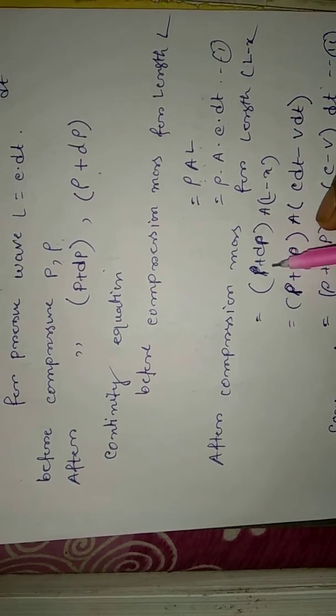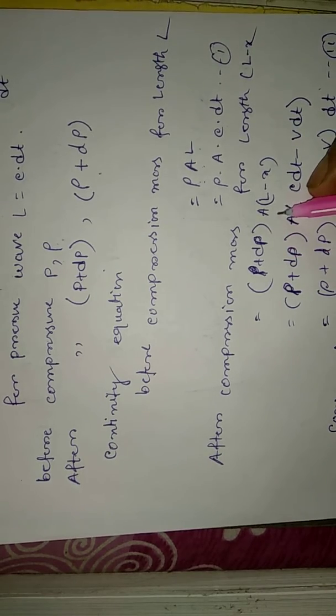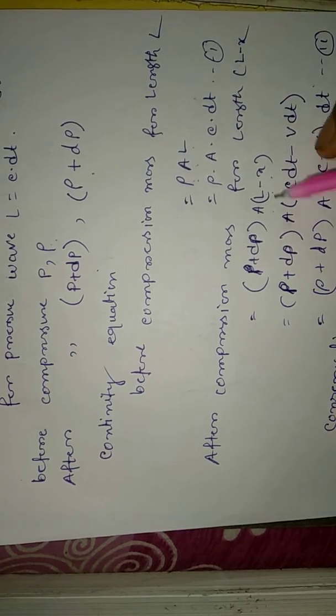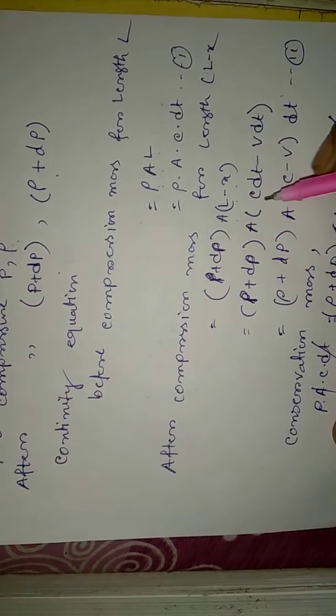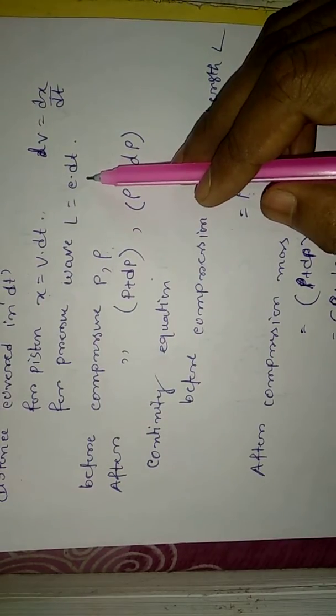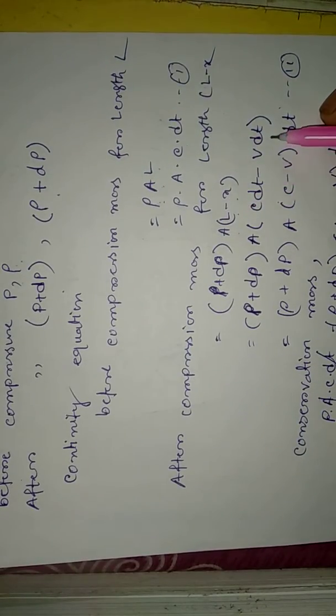Now for length L minus X after compression, the density will be rho plus d rho, not P, because the mass is rho into A into L. So after compression, it is rho plus d rho into A, the cross section being constant, and the length is L minus X. Now in the next line, we know L is equal to c dt from the previous expression, and X is equal to v dt. So write down L is equal to c dt and X is equal to v dt.